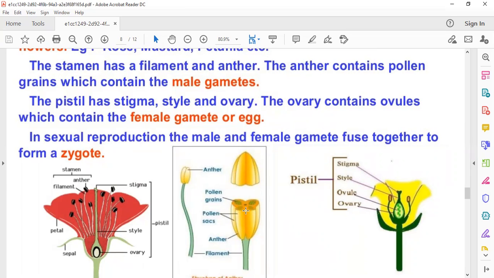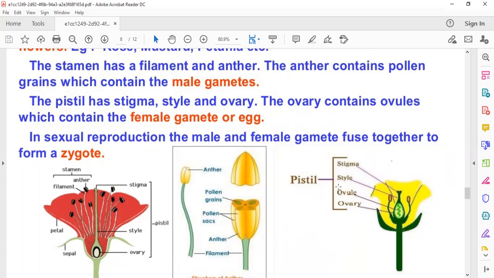Now, I think it's clear to you. Stamen is the male reproductive part of the flower. On the top is the anther, which contains pollen grains, and here is a stick-like structure which is known as the filament.